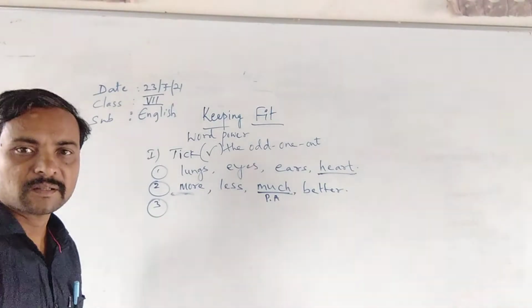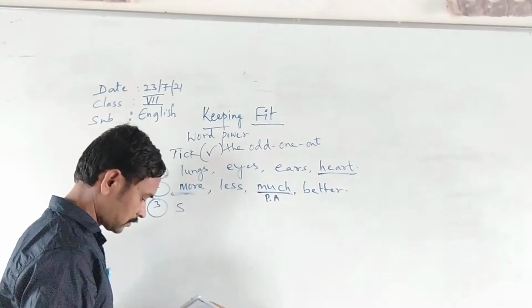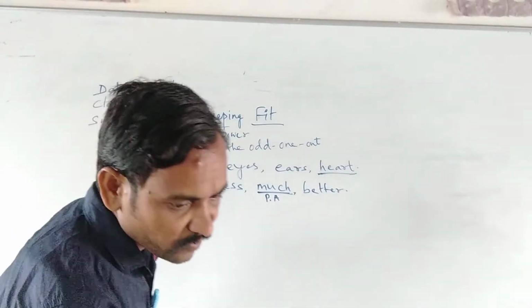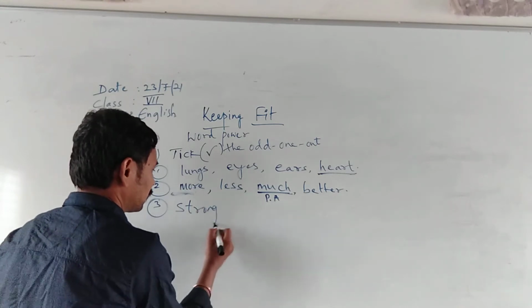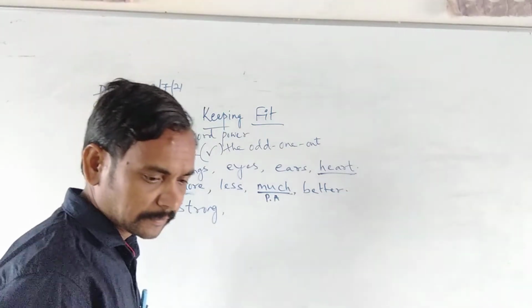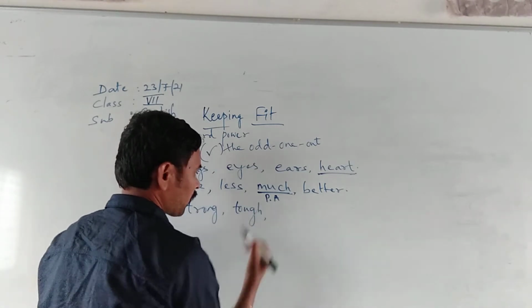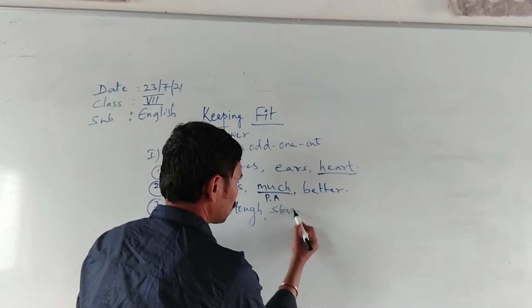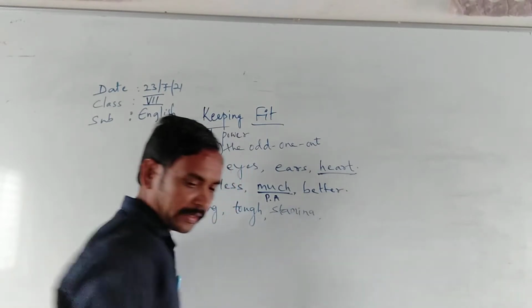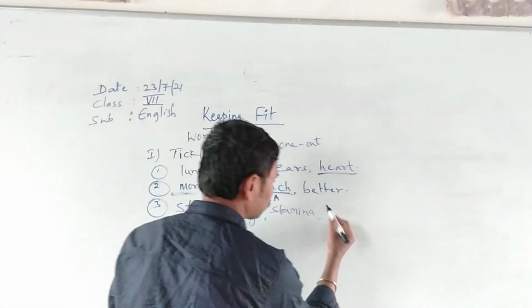Let us see the third set. Strong, tough, stamina, and healthy.